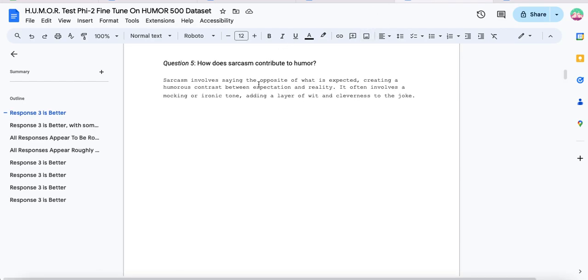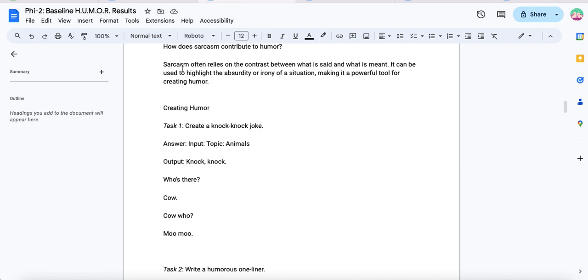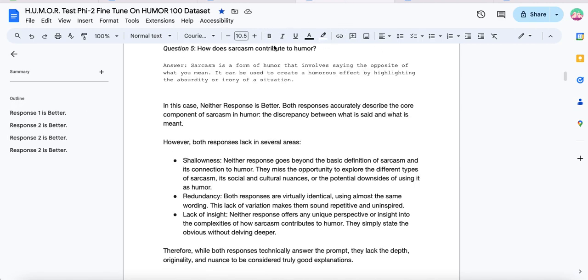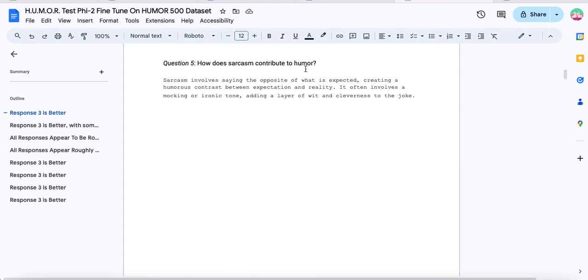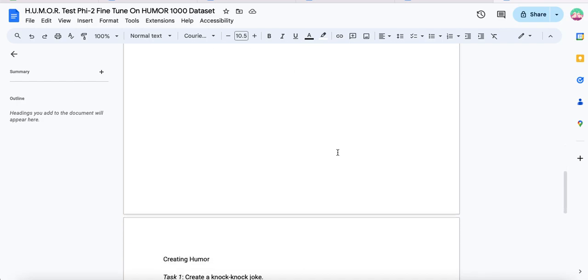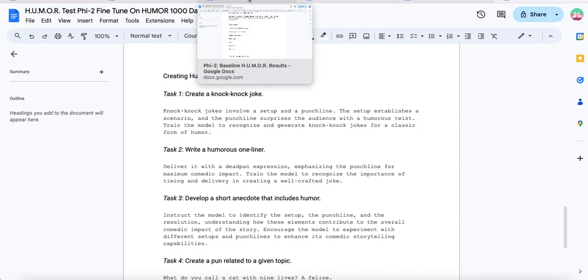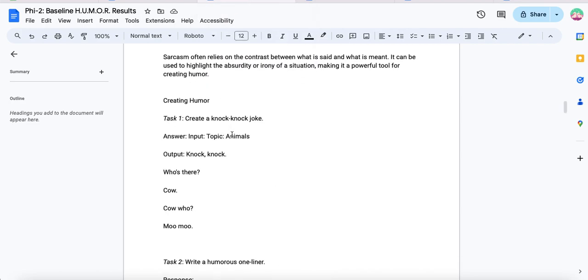So this 500 model is far superior. This is our best result, and then this 100 is just sprinkling in, giving it just a little bit more framing than this overly generic answer. We start to get more concise. We get really good, and then it's just like, here's the exact response from the training data, like exactly what you want, right? So let's keep that in mind, and we'll talk about that more as we go through these further answers.